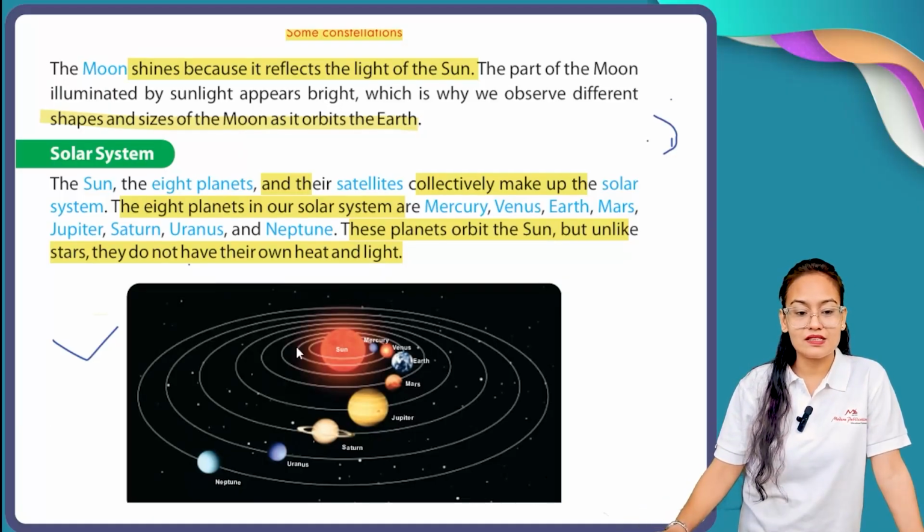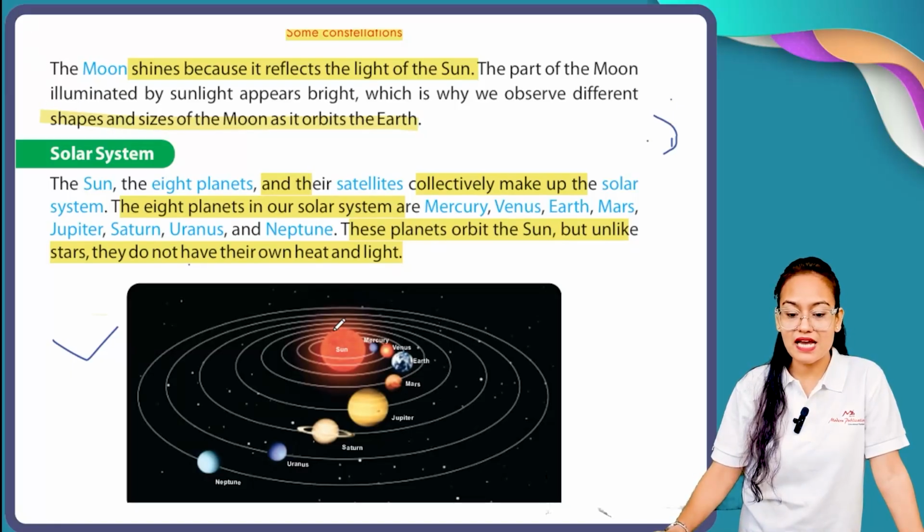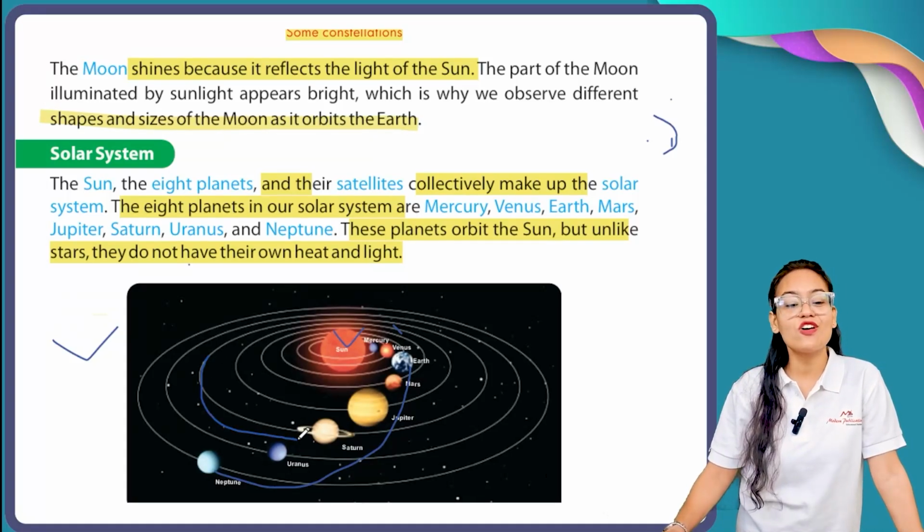See, this is your sun. Let me show you. Just give me a moment. This is the sun and these are all your planets. They are revolving on a fixed path, and this path is called your orbit.